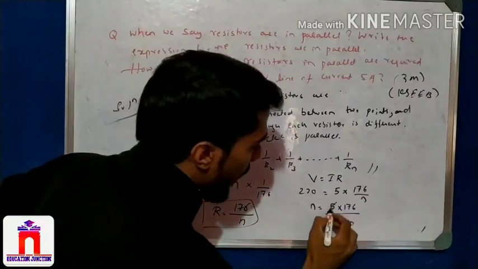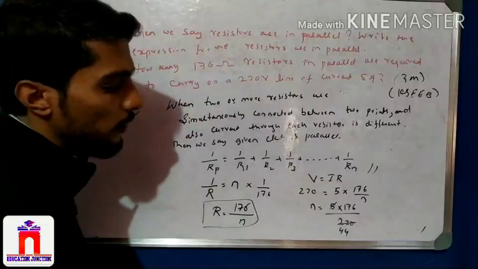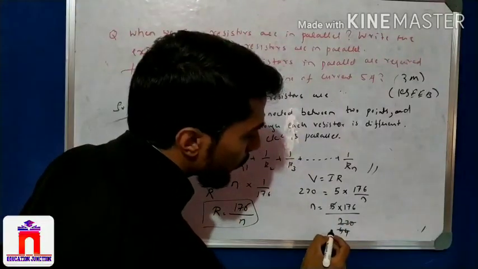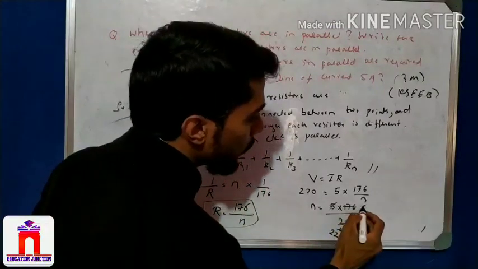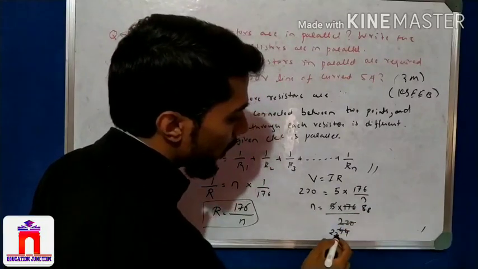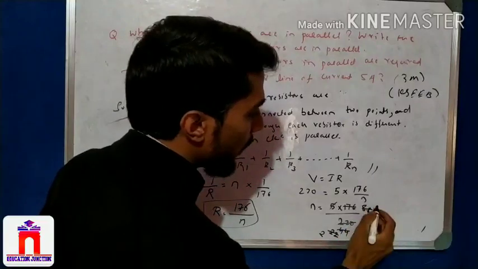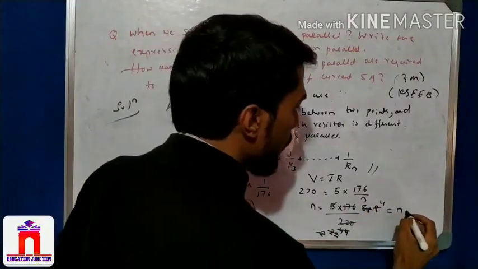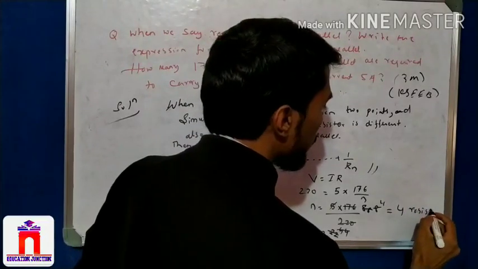So I cancel here: 5 1 is 5, 5 4 is 20. Again 2 carry, 5 4 is 20. Now again 4 2 is 8, and 2 6 is 12, 2 8 is 16, carry 1. So 11 2 is 22, 11 4 is 44, 11 8 is 88. Now 4 1 is 4, 4 2 is 8. Okay, so N is equal to 4 resistors.